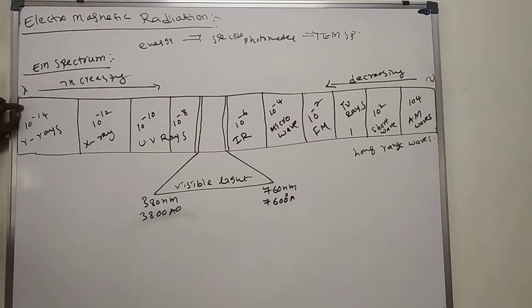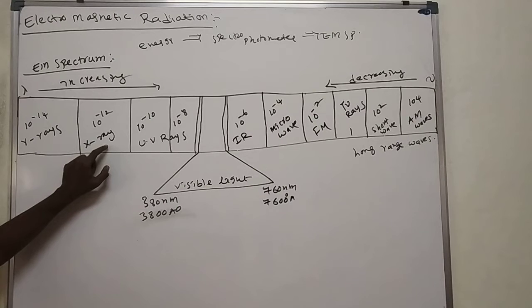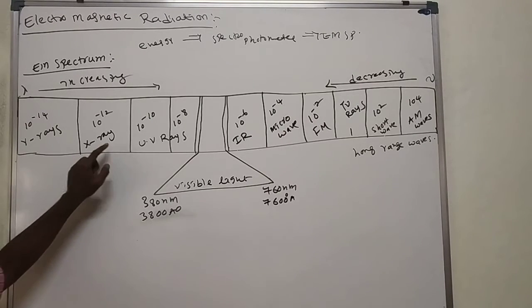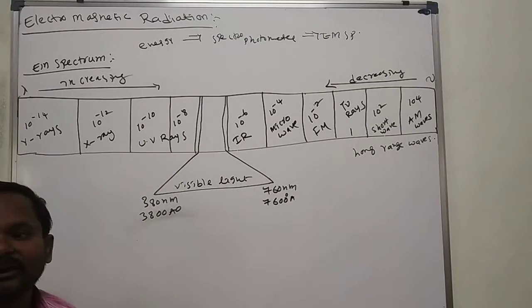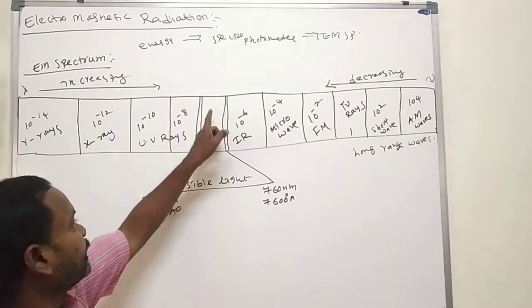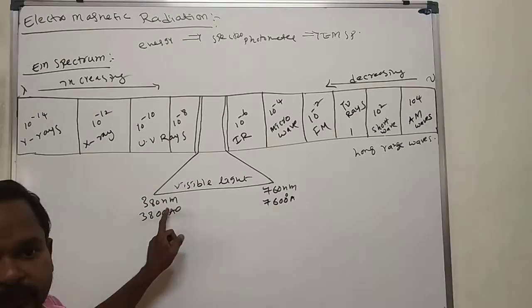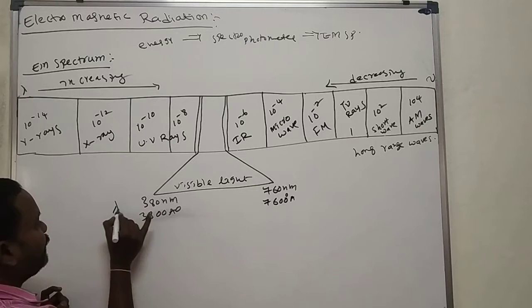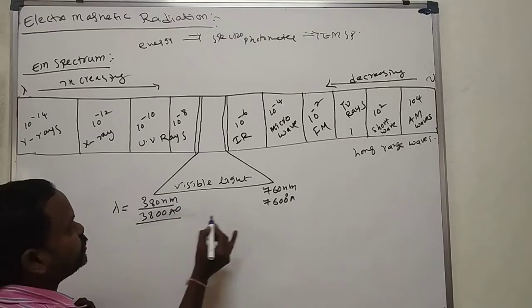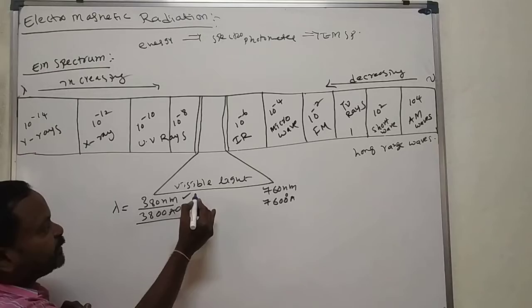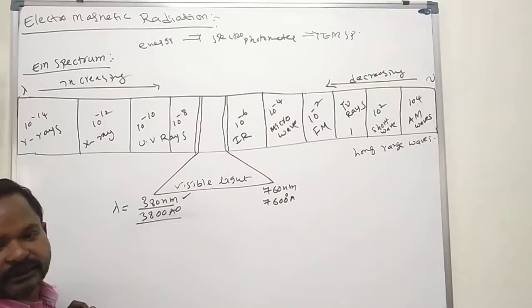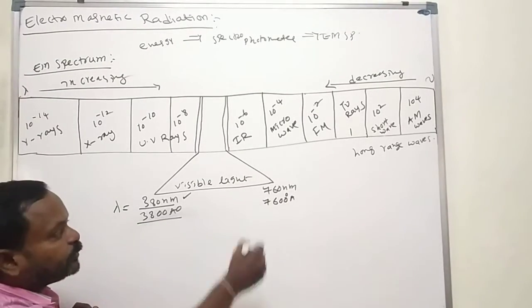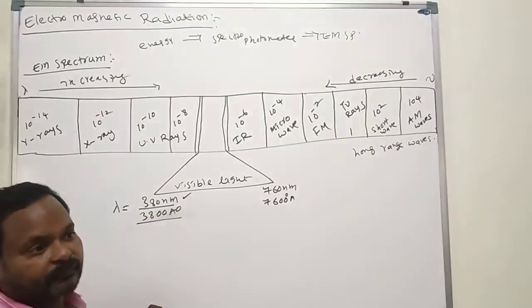In the range of 10 to the power of minus 14, we have gamma rays. In the 10 to the power of minus 12 range, we have X rays. Here, 10 to the power of minus 10 to minus 8, UV rays, meaning ultraviolet rays. Here we have one specific region, visible light. The visible light wavelength may be in nanometers or angstroms: 380 to 760 nanometers, and 3800 angstroms to 7600 angstroms.